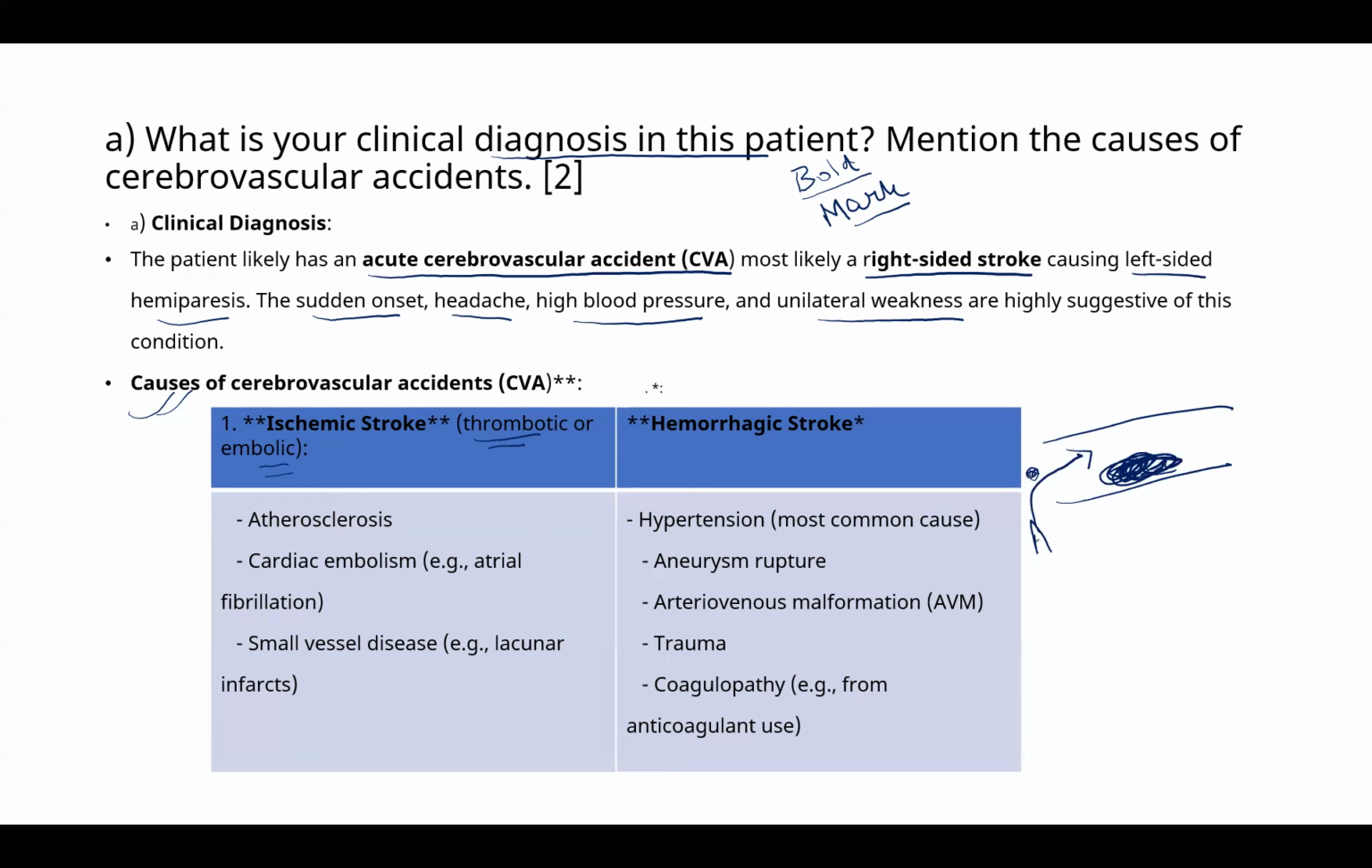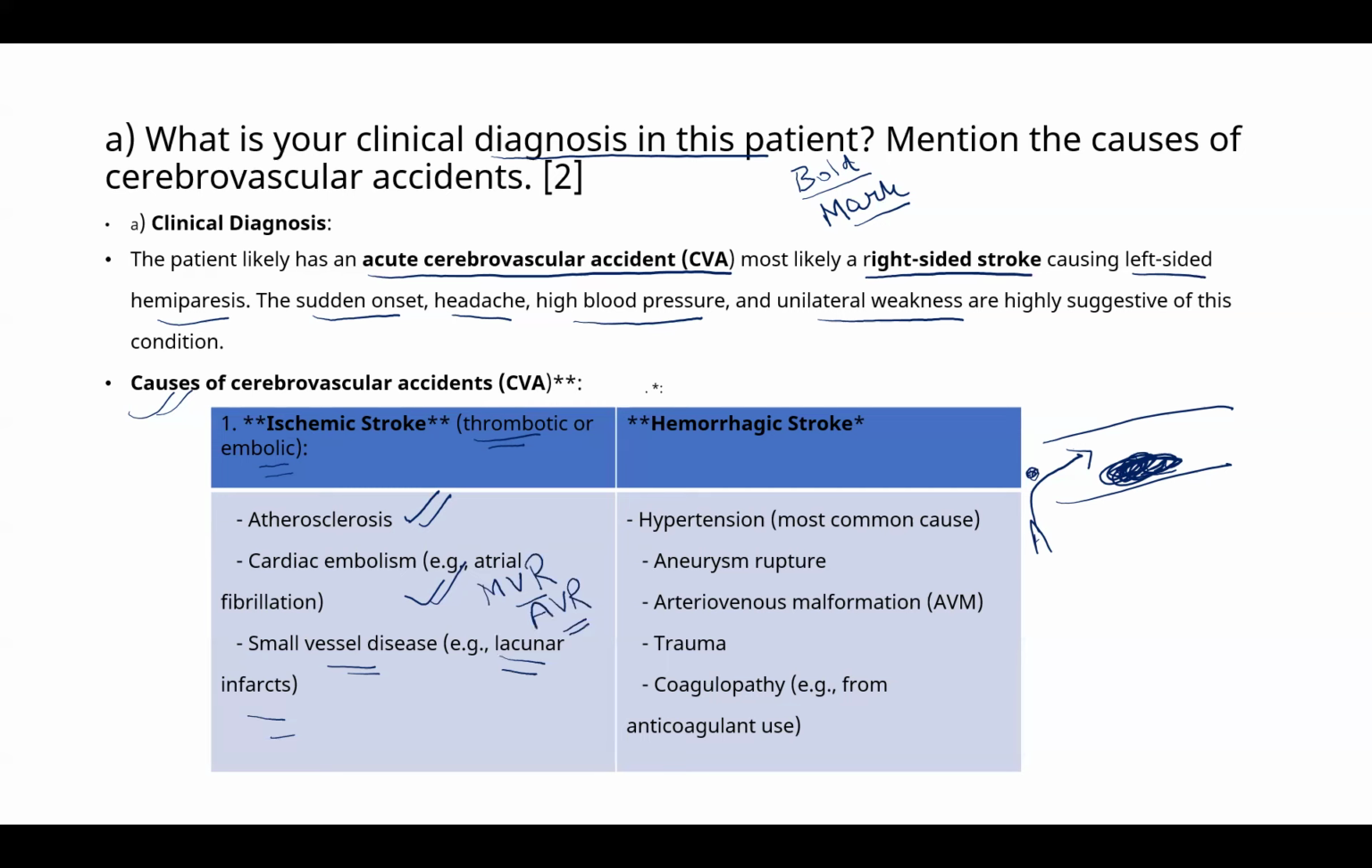And the first one is atherosclerosis, cardiac embolism. When the patients undergo valve replacements, also mitral valve replacement or aortic valve replacement, these have a high tendency to form clots in the heart. So that may also dislodge. Then the third one is small vessel disease. You must have seen many times lacunar infarction mentioned in the CT or MRI reports.